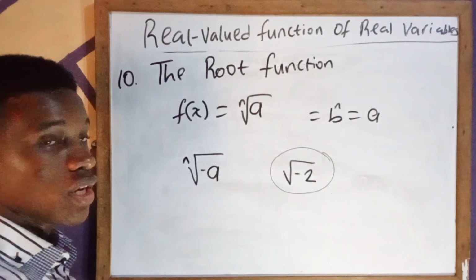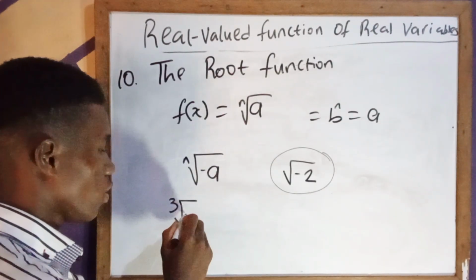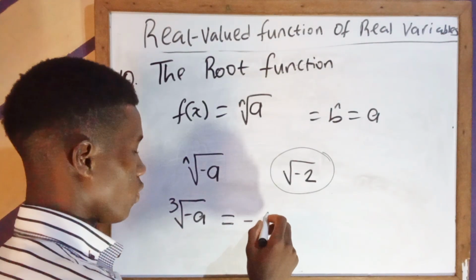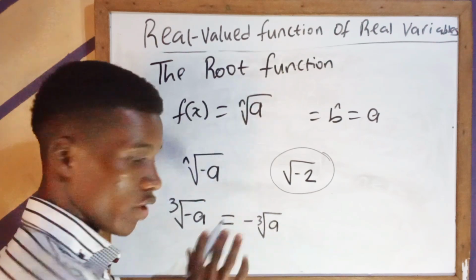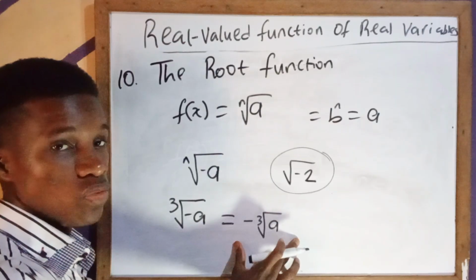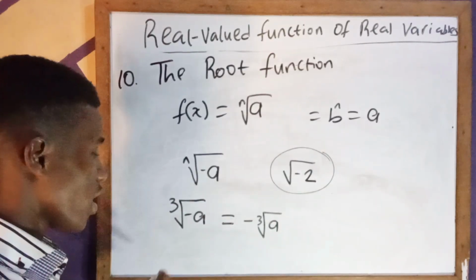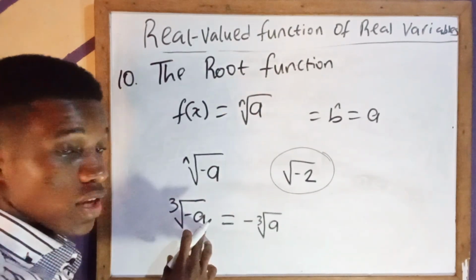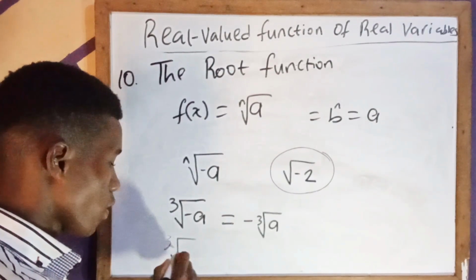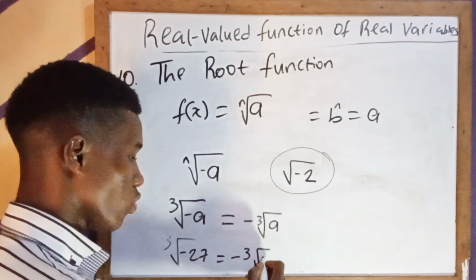Now if you are dealing with an odd n, for example, you are looking for the cube root of negative a, you say that this will be equal to the negative of the cube root of a, because this is not an even number, this is an odd number. So this is what is equivalent to b, because that's what this root function is trying to tell us. For example, if we have our a as 27, the cube root of minus 27 will be equal to the negative of the cube root of 27.